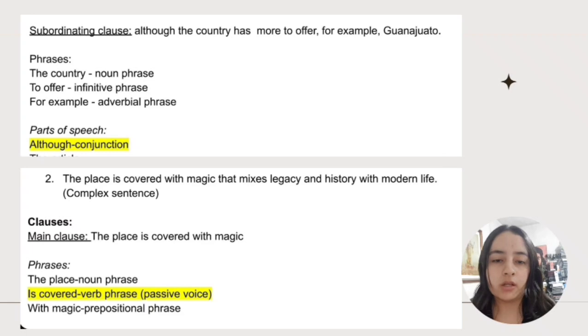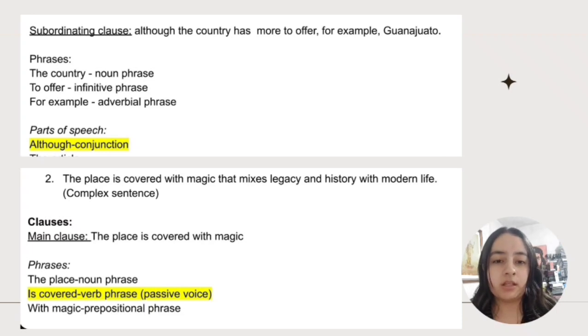Okay, and then the second sentence of this paragraph reads: "The place is covered with magic that mixes legacy and history with modern life." And this is a complex sentence, so it has a main clause and also a dependent clause.